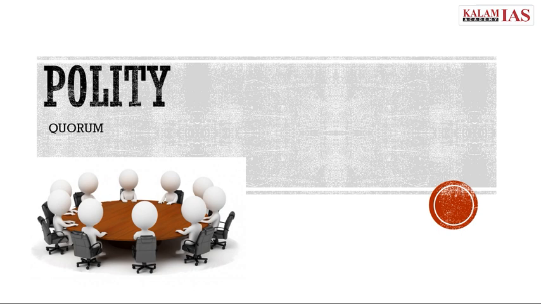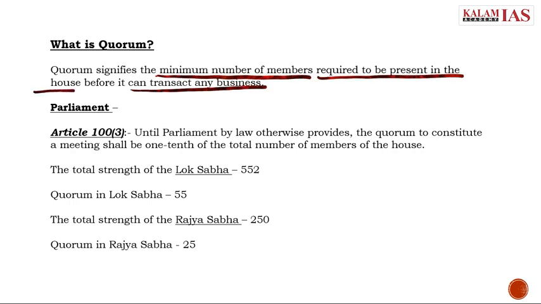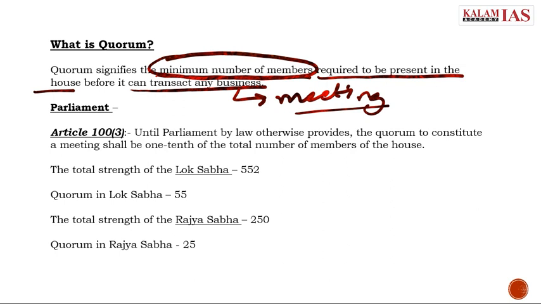As we have seen, quorum is the minimum number of members required to be present in the house before it can transact any business. This means before it can conduct any meeting and take a valid decision, there are minimum number of members required to be present, which we refer to as quorum.